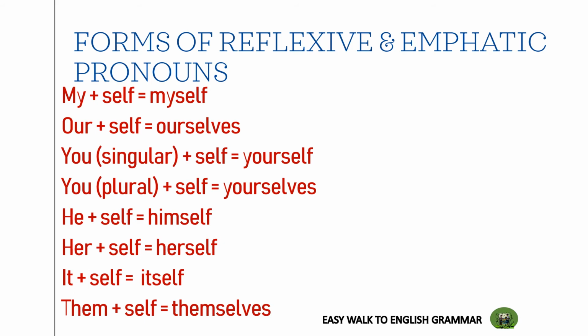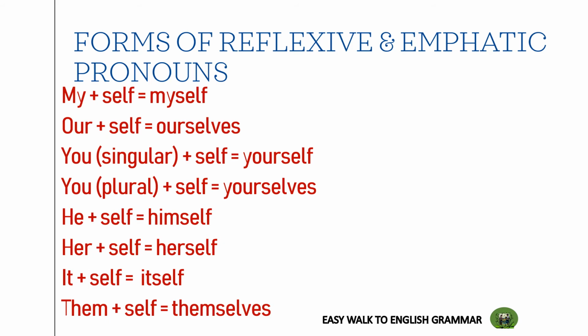My plus self is equal to myself. That word is familiar to almost all of us. Next word may be creating a little confusion. Our plus self is equal to ourselves. Please notice the spelling. In the first, my plus self, it was myself. Here, when it comes to our plus self, it's ourselves.